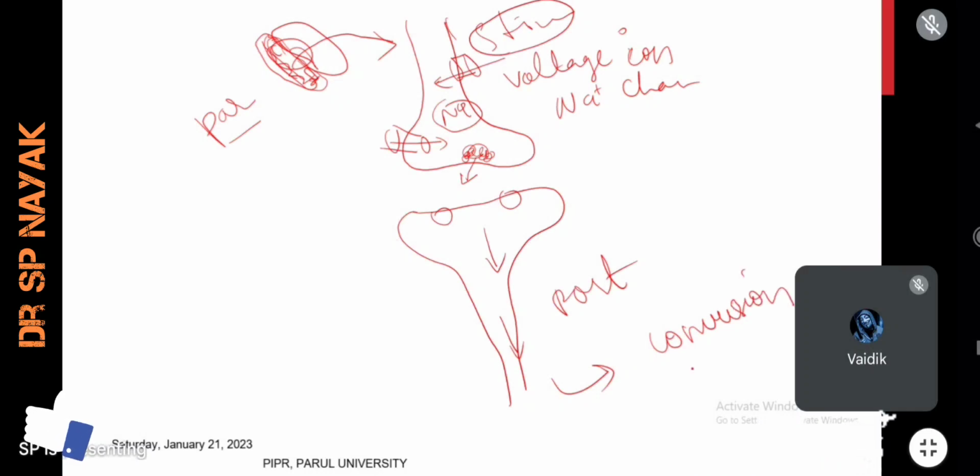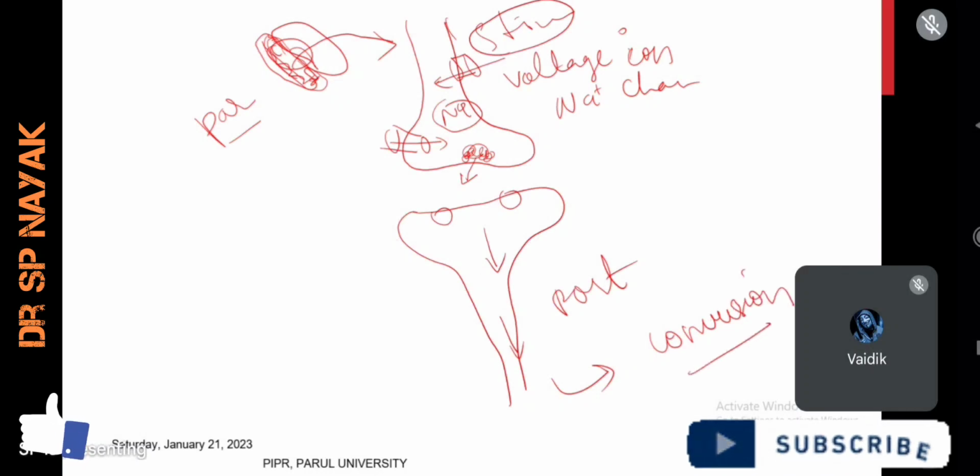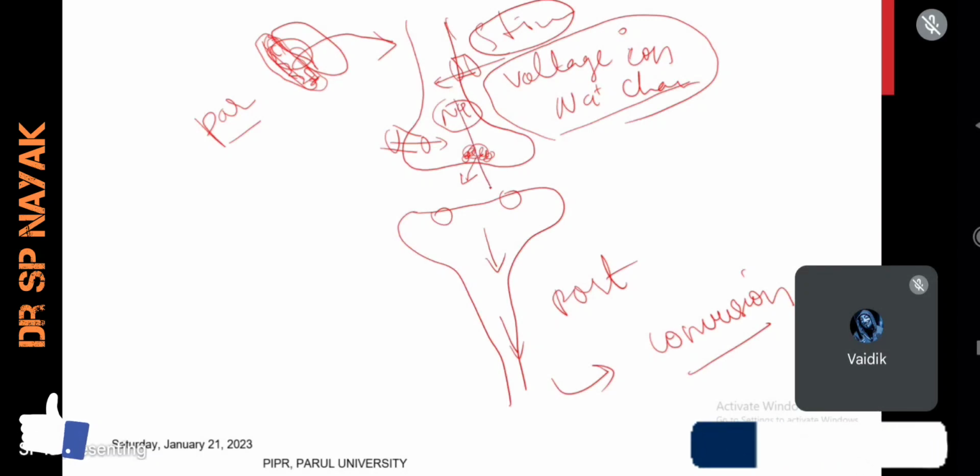So this is the general physiology we discussed in yesterday's class. Initially, the seizure starts from voltage gated sodium channels, and from here the actual propagation of seizure starts.